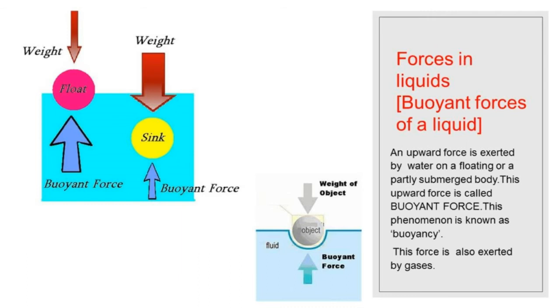Now, let us know about buoyancy by understanding the picture. See, in this picture, two objects are given. One is pink and another one is yellow. The pink colored object floats whereas the yellow colored object sinks. What's the reason? Here, the weight of the pink colored object is less than the buoyant force, so it floats. And at the same time, the weight of the yellow colored object is greater than the buoyant force, so it sinks.